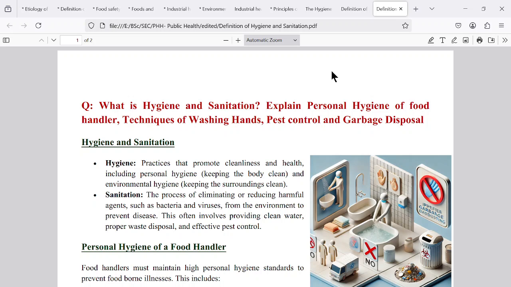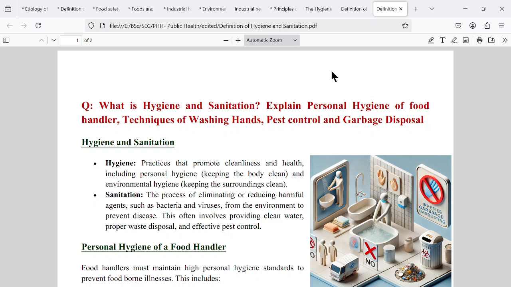What is hygiene and sanitation? There is a small difference between these two. Hygiene means you have to keep your hands hygienic, you have to keep yourself clean. That is hygiene, to avoid the contamination, to avoid the spreading of diseases. But sanitation is you have to maintain your surroundings clean.